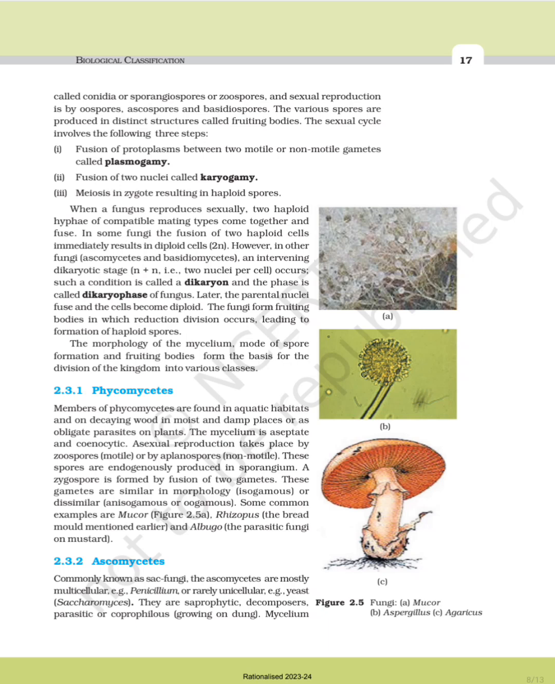The sexual cycle involves the following three steps: 1. Fusion of protoplasm between two motile or non-motile gametes, called plasmogamy. 2. Fusion of two nuclei, called karyogamy. 3. Meiosis in zygote resulting in haploid spores.